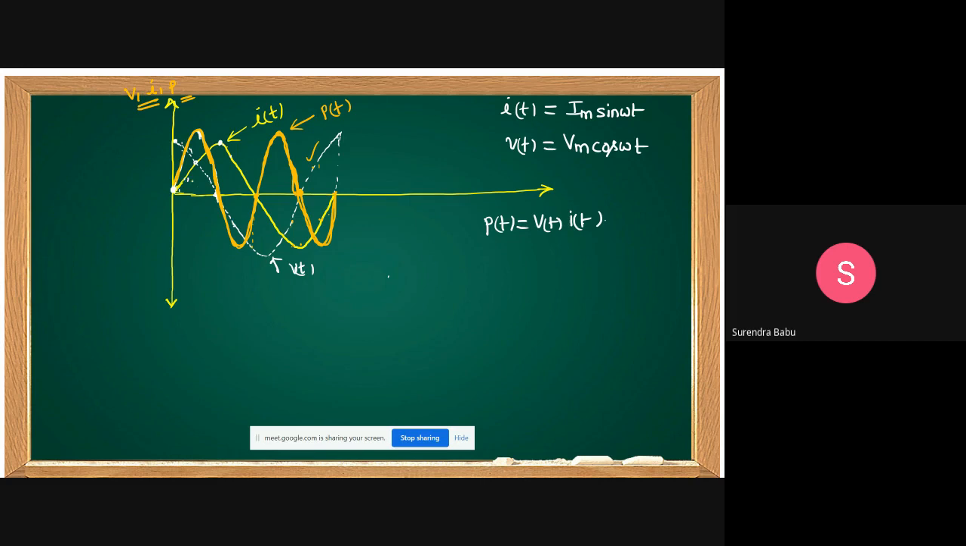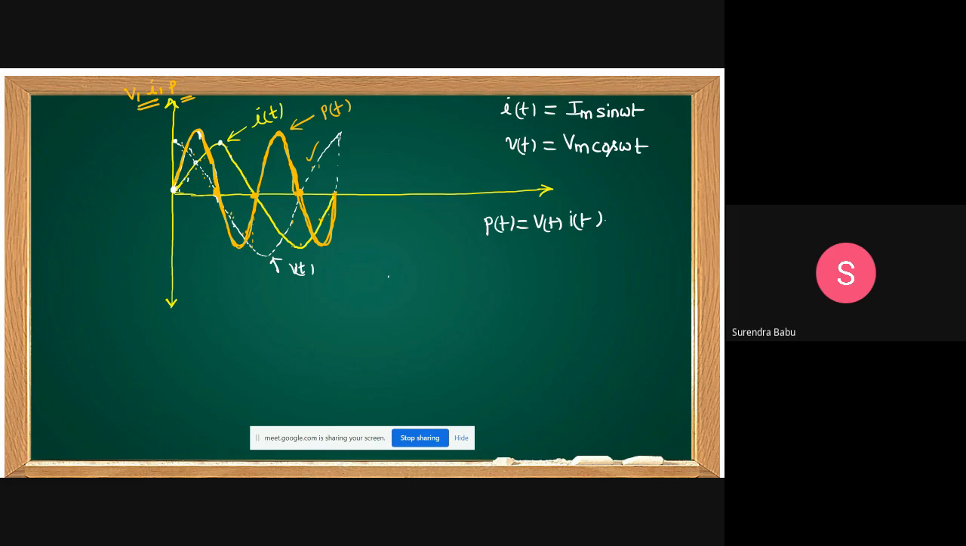Simple, students. These two you can multiply: current and voltage. But here current is 0, so the product becomes 0. Next, current and voltage. Sorry, here voltage is 0. That's why the product is 0. Here current is 0. That's why the product is 0.